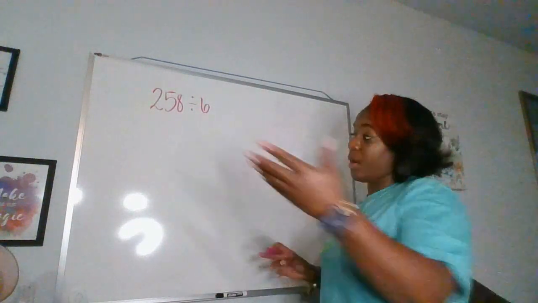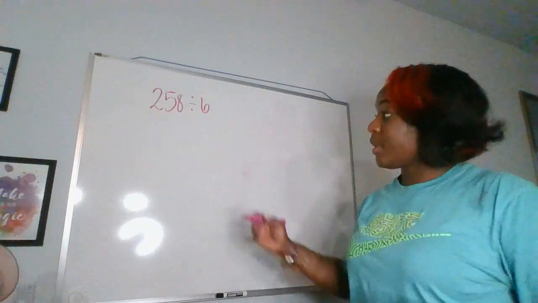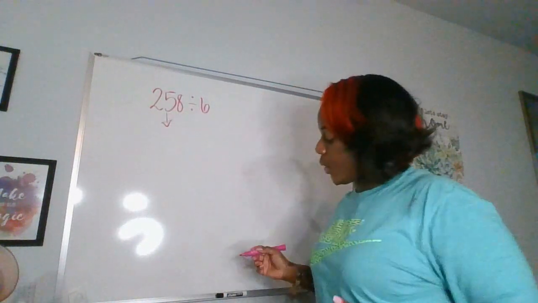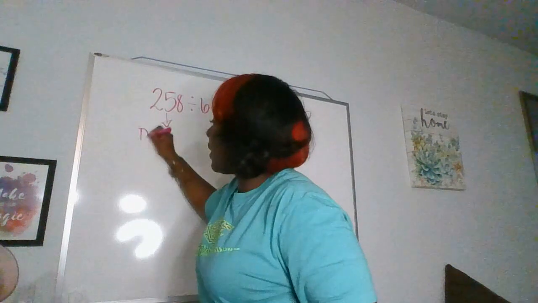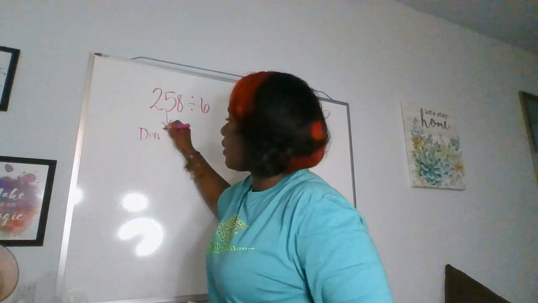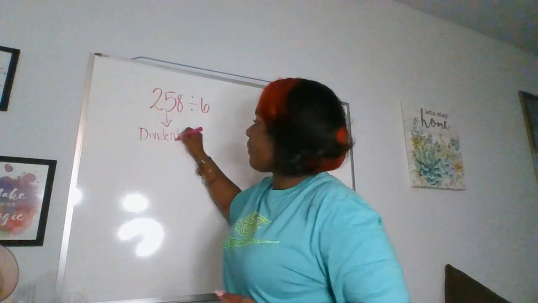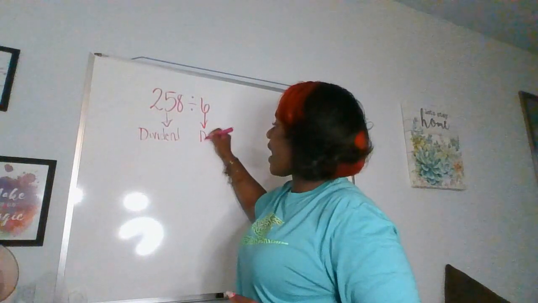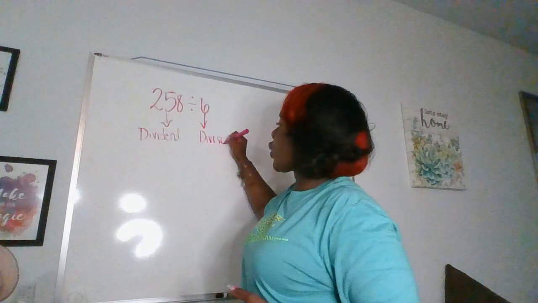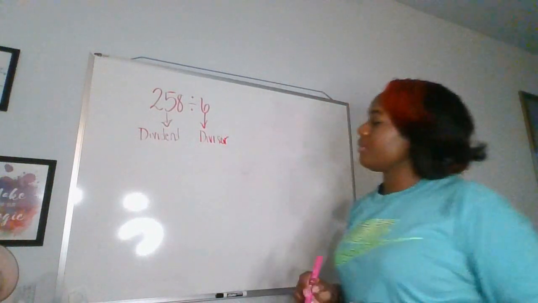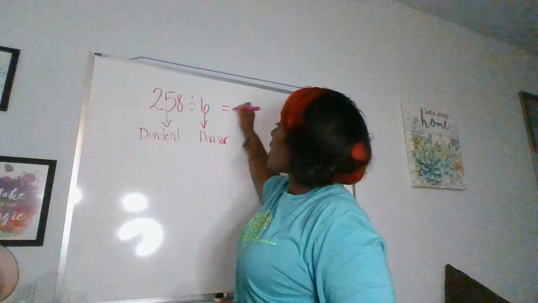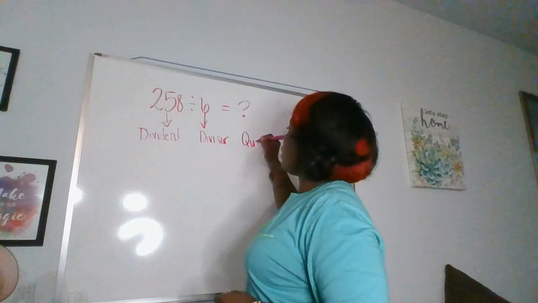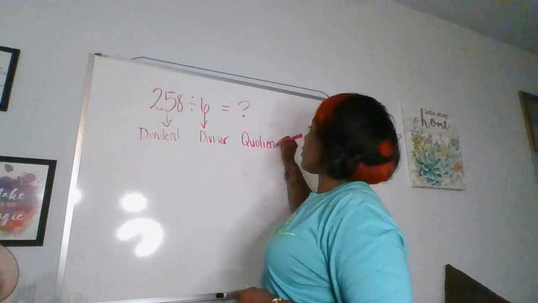How many groups of 6 are we able to get out of 258? 258 is our dividend, the number we are dividing into. Okay? And then 6 is going to be your divisor. How many groups do you want? And then whatever this equals, that's going to be our quotient. Answer to a division problem.